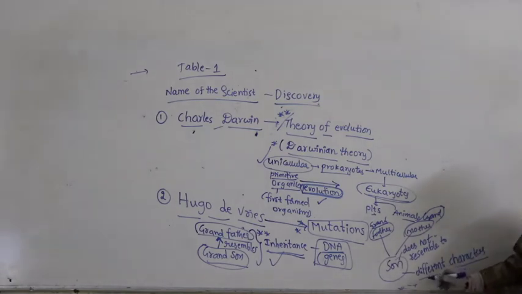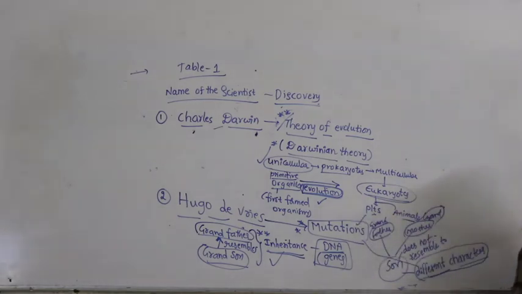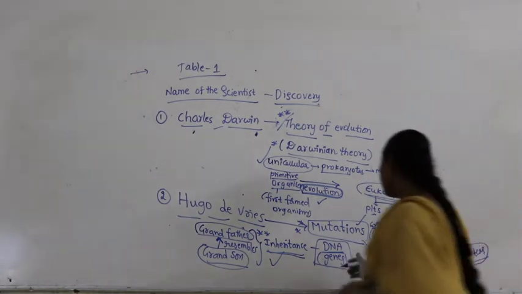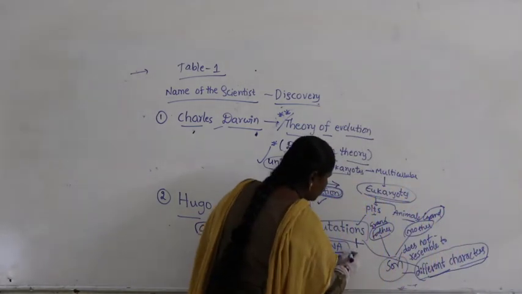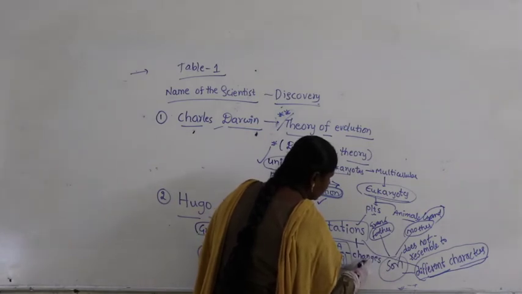So why different characters? It's because of mutations. Okay, it's because of mutations. How do mutations happen? Because of changes in the genes.